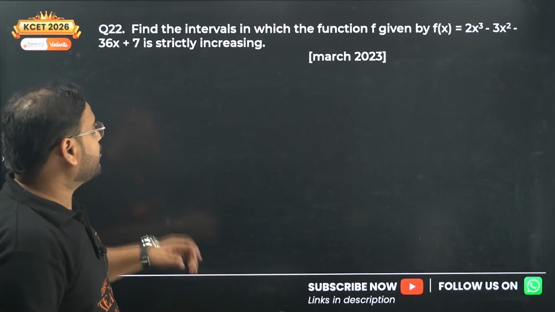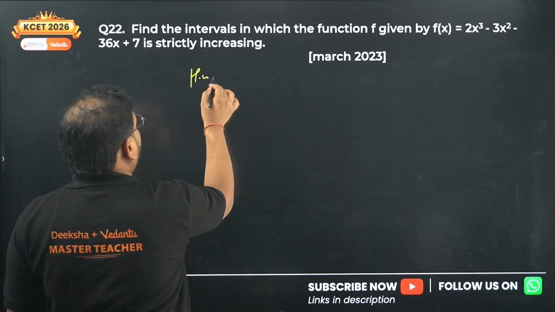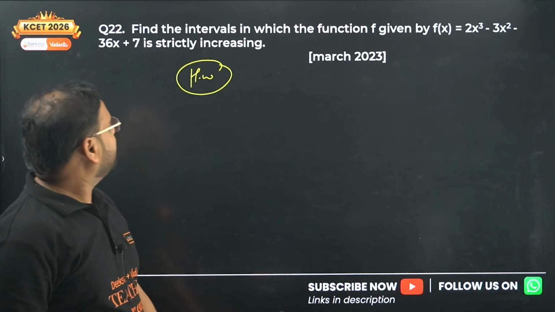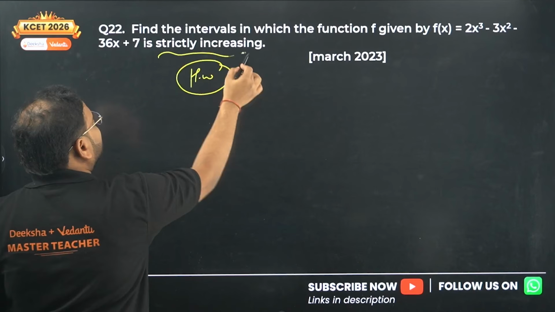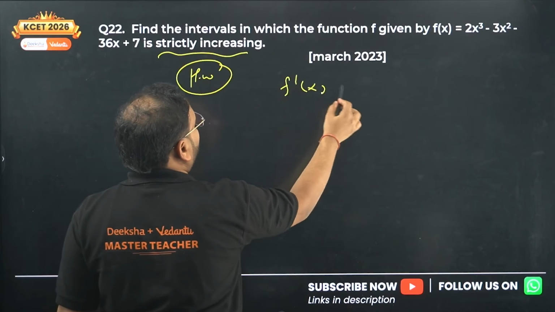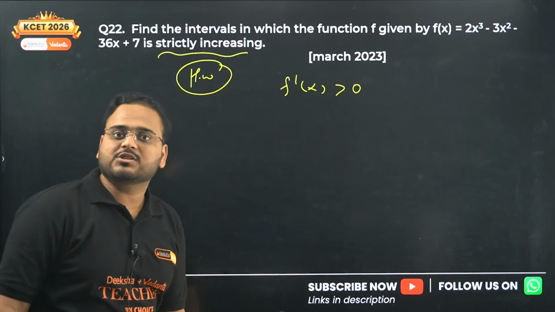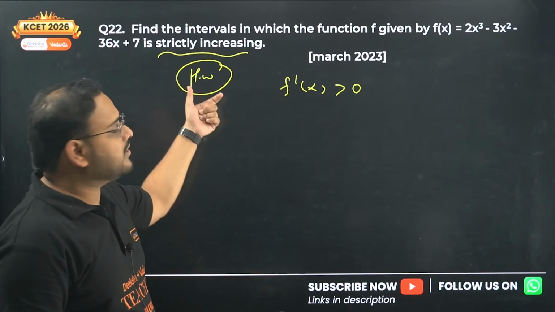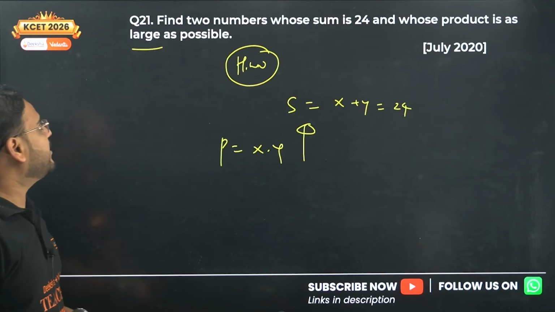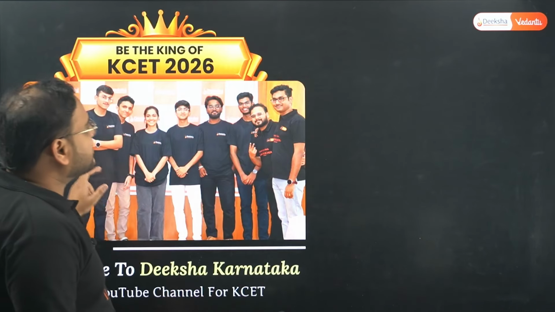Next, 22, another homework. We have intervals to look for. The given function is strictly increasing, which means the derivative will be more than 0, without inequality. So find that interval. This also is a homework. 21 and 22 are your homework. Okay, now this completes the session today.